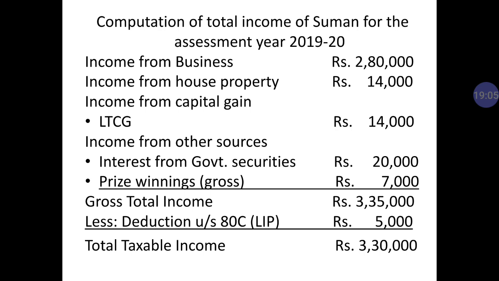So the gross total income is the total of all 5 items. It is 3,35,000. We deduct under section 80C 5,000. The total taxable income is 3,30,000. So this question is very easy to understand. 3,30,000 is your total taxable income.